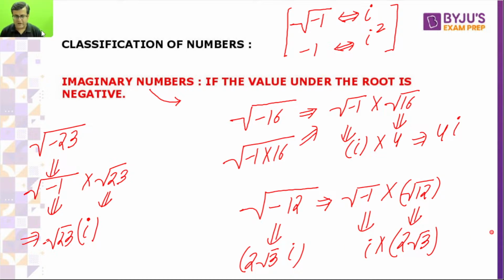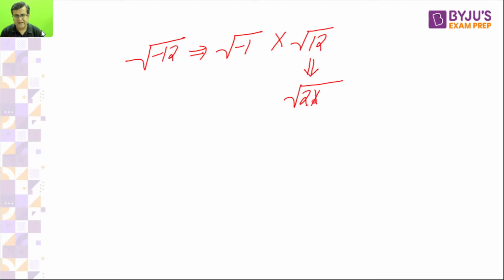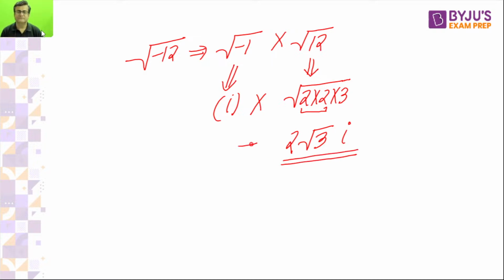Okay, Anju, please explain root 12. I want to say root of minus 12. If this is given, I can write this as root of minus 1 into root of 12, right? But this root of 12 can be factorized as 2 into 2 into 3 in prime factorized form. This root of minus 1 is iota. And out of this 2 and 2, one 2 can be taken outside, and root 3 is left. With iota, 2 root 3 iota is the final outcome. Is the point clear now? Okay, that's great.